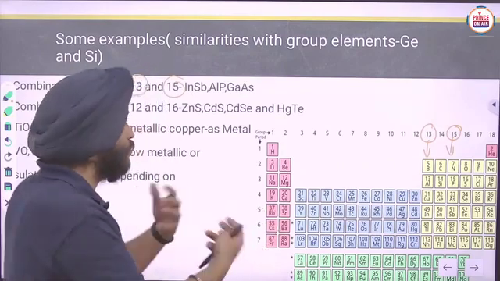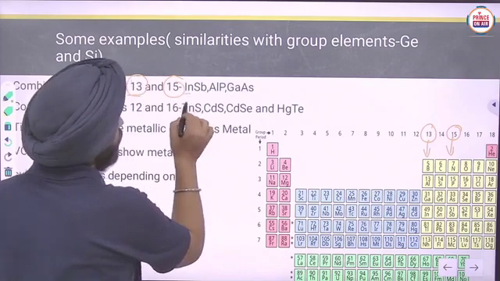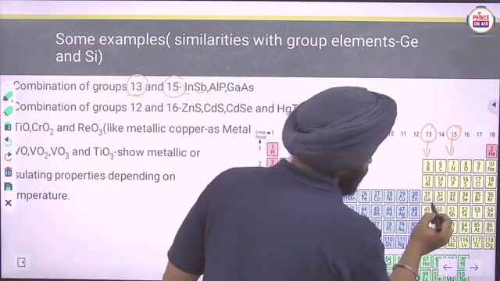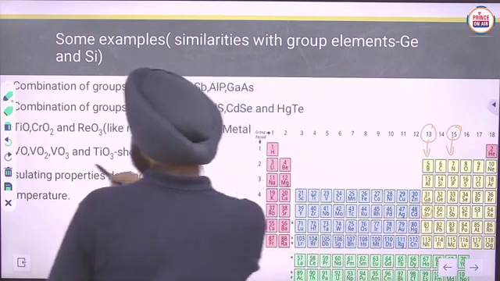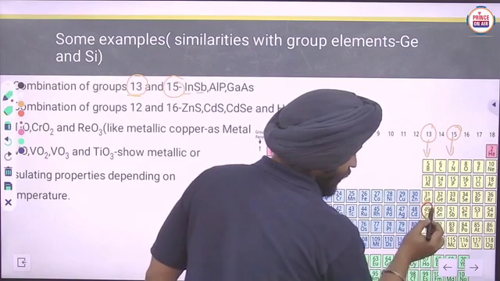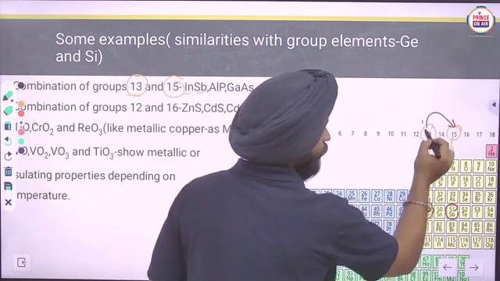So in this way, what can we do? We can combine indium with Sb, of group 13 and 15.